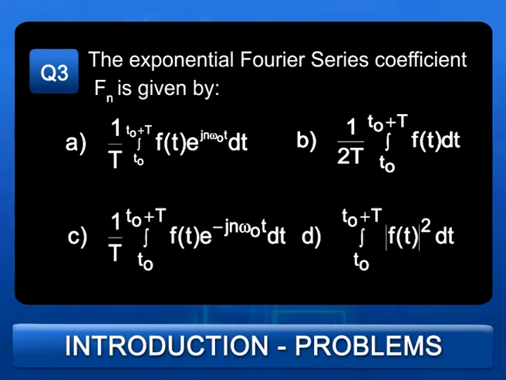The third question is, the exponential Fourier series coefficient Fn is given by. Okay, there are 4 choices given, but I suggest, if you remember the earlier formula, we can in fact take this question even in the absence of the choices. But anyway, choices are given, let us see those choices. The first choice A is 1 by T integral T0 to T0 plus T f of t e to the power of jn omega naught t dt. Okay, that is the first choice.